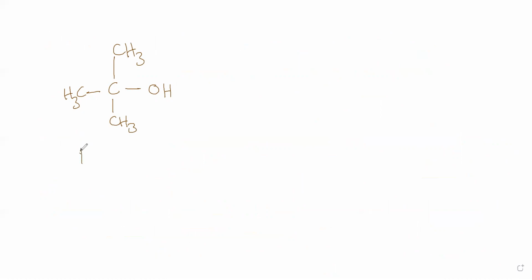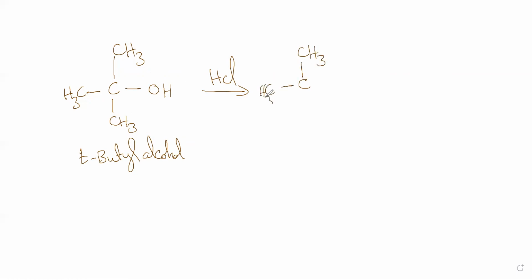Okay, tertiary butyl alcohol. We can do this directly. We don't have to worry about zinc chloride. So when you take tertiary butyl alcohol with HCl, you can get the product directly. There is no problem. I'll tell you why. We will understand from SN1 and SN2 reactions. So here you can get this directly.